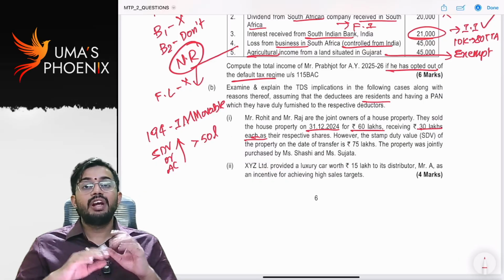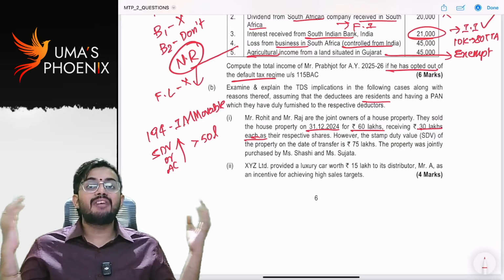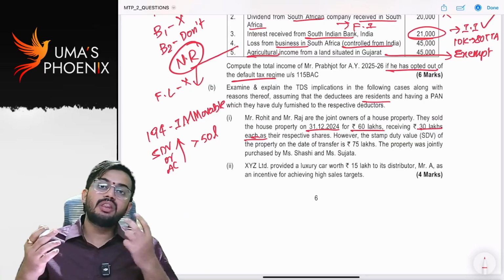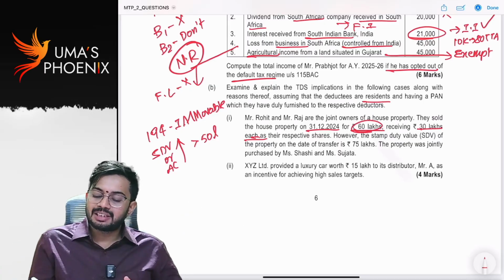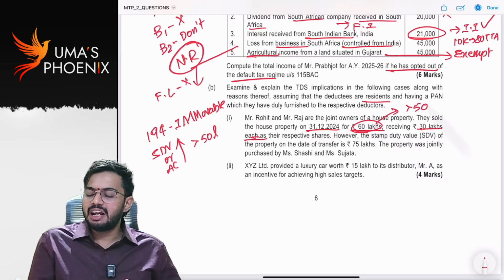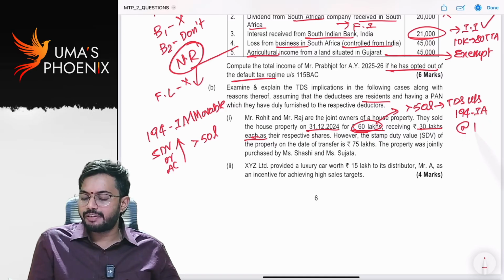Here, we need to take all the owners together. So here, both owners together, the value is 60 lakhs, which is greater than 50 lakhs. So TDS is required to be deducted under section 194IA at the rate of 1%.